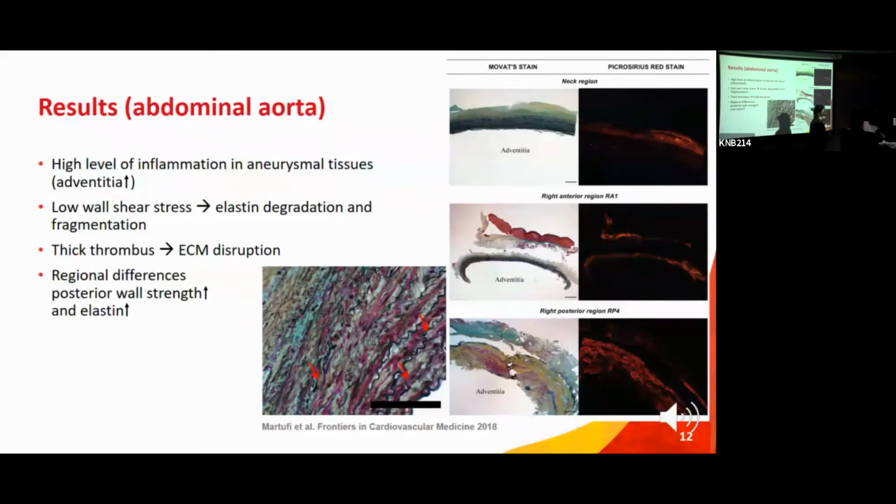The posterior wall that's abutting the spine seemed to be stiffer, but also to have retained some of the strength. I guess if it hasn't ruptured yet when we operate on these patients, the fact that they cannot expand eventually creates, or maybe it's a response that almost goes towards, a fibrotic response, but they seem to be stiffer and also have more strength.